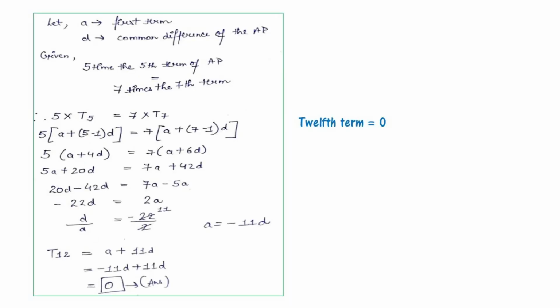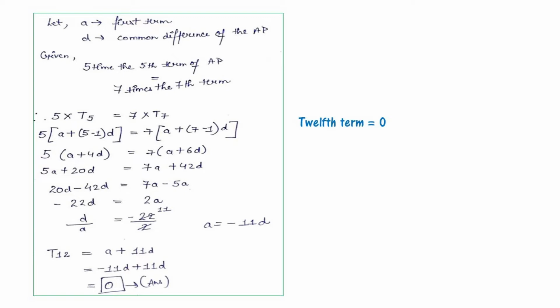Let a be the first term and d the common difference of the arithmetic progression. It is given that 5 times the 5th term is equal to 7 times the 7th term. So the equation becomes 5 t5 = 7 t7. Putting in the values, 5(a + (5 - 1)d) = 7(a + (7 - 1)d), that is 5(a + 4d) = 7(a + 6d).